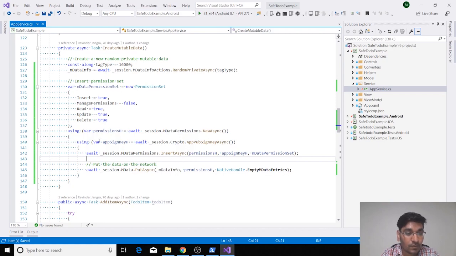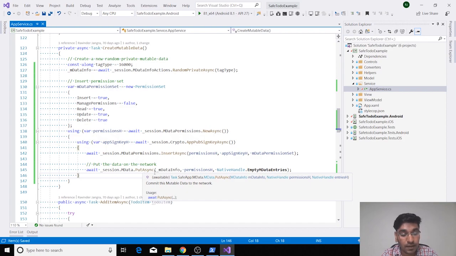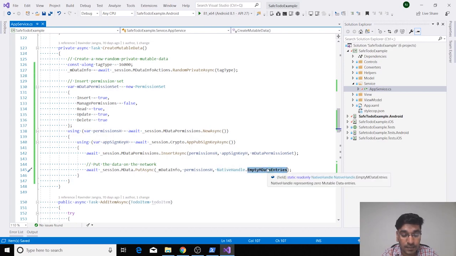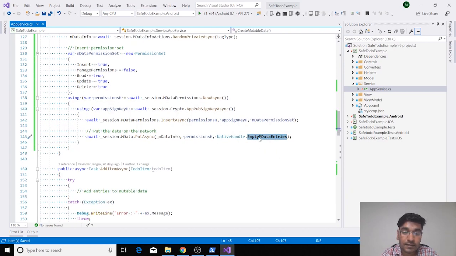Now you can see the code is complete to create this mutable data on the network. We are calling the put API function. What the put API function does is commit your mutable data onto the network, and we are passing our mdata info which we created previously, and the permission handle which we created to associate your public sign key with your permission set. We are also passing one more variable called native handle empty entries. It means that currently this mutable data doesn't hold any key-value pair or any entry, which we will be adding in the next steps.